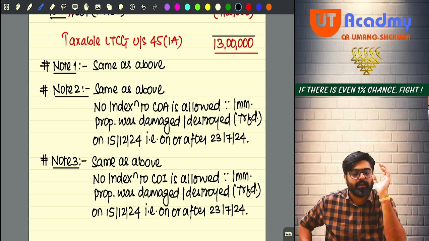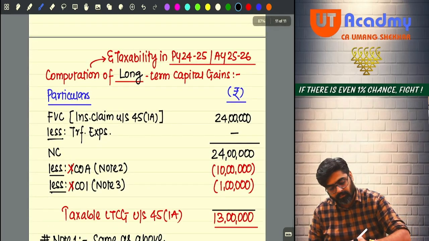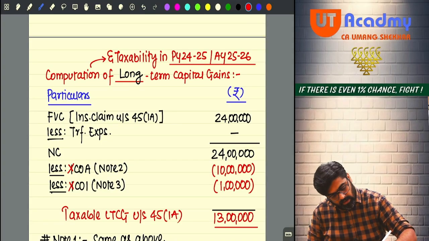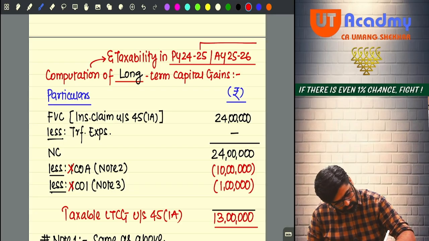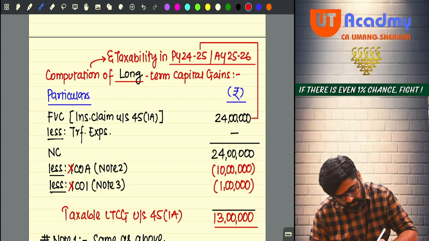Now this entire capital gain of 13 lakhs will be taxable in the year 24-25, because in the year 24-25 only you are receiving the amount of insurance claim.